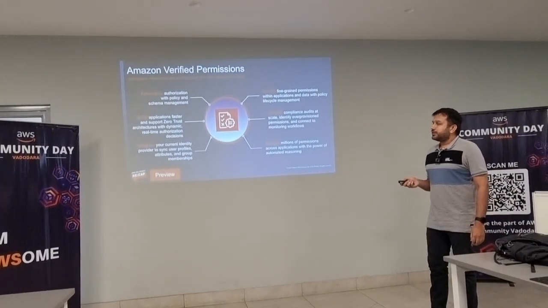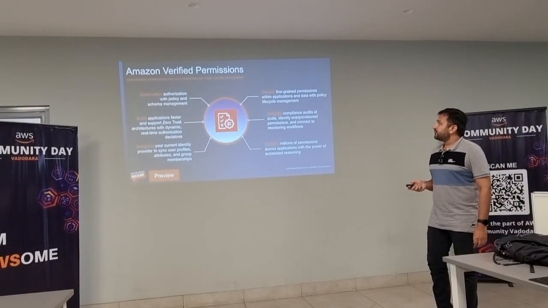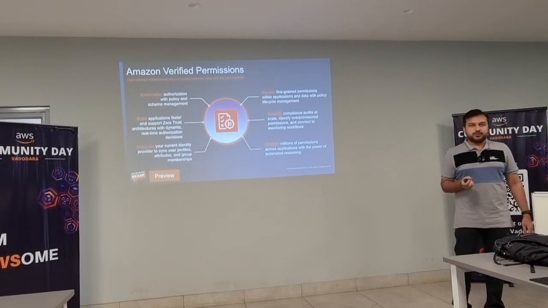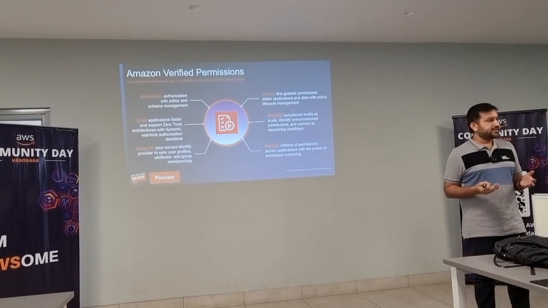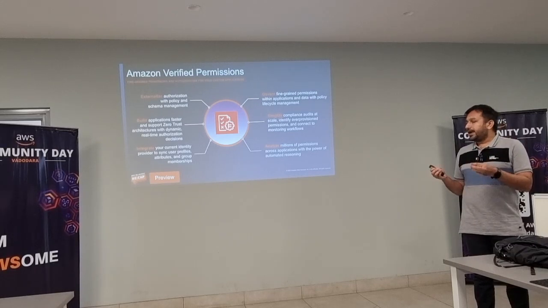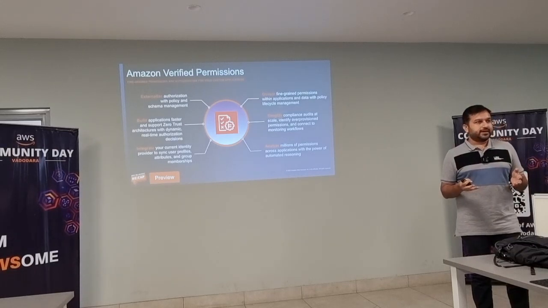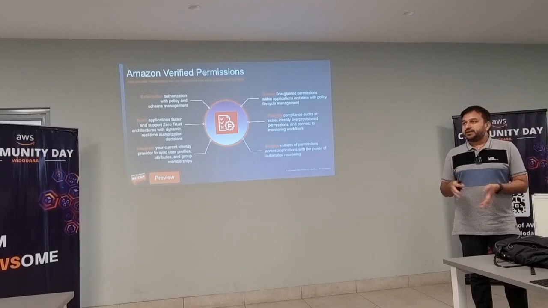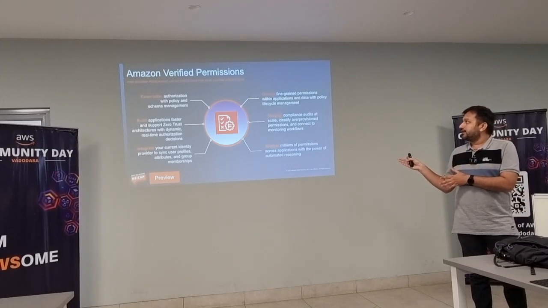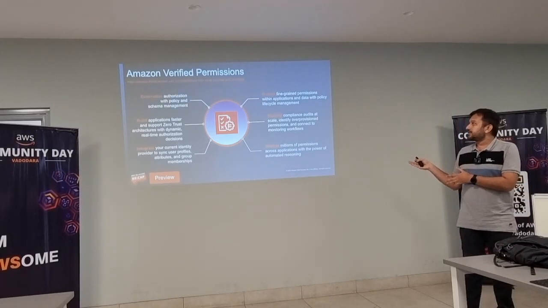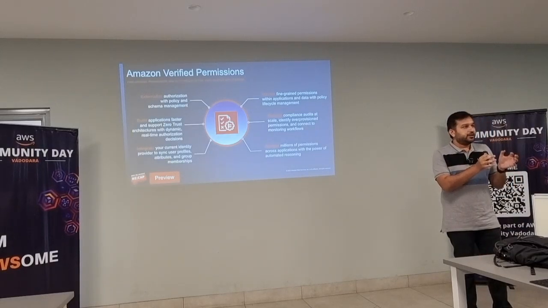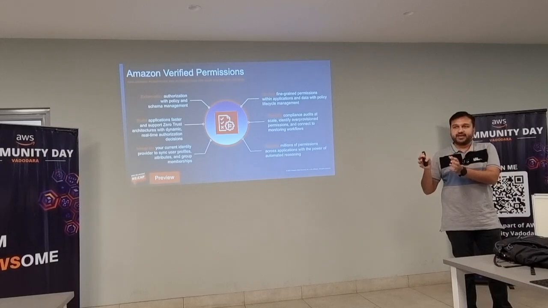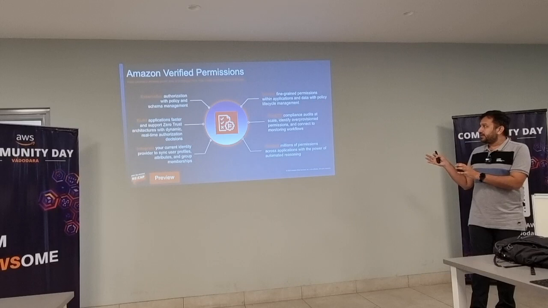The first service they have introduced in this re:Invent is Amazon Verified Permissions. While developing our custom applications, we add features like authorization in our code itself. But recently they introduced this service, Amazon Verified Permissions, in which we can decouple our authorization logic from our applications and keep it on AWS. So there is a feature provided by this.